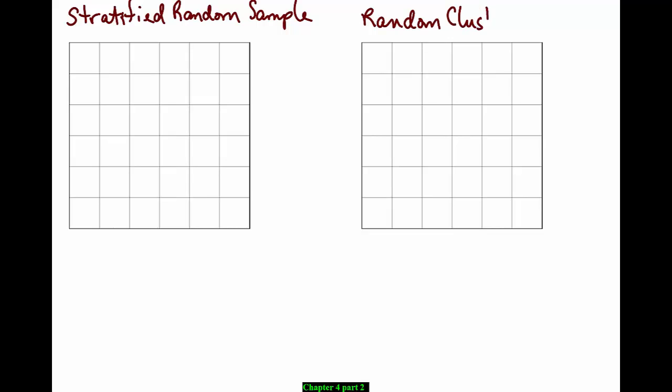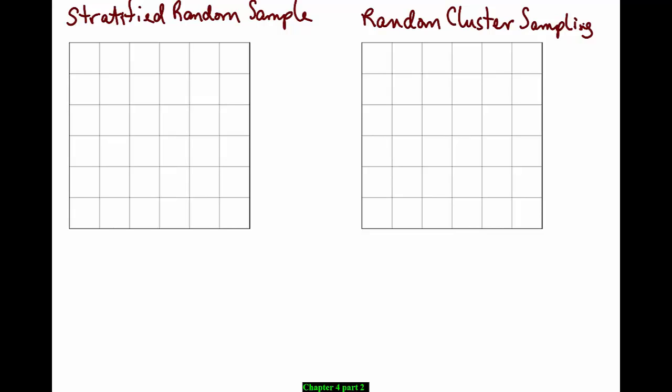Notice that I place the word random in a different location in each title here. Stratified random sample kind of enunciates and emphasizes the fact that you stratify first and then take a random sample from within each strata. In cluster sampling, however, the word random comes first. We're randomly choosing entire clusters. Hopefully that will help you remember what's going on.